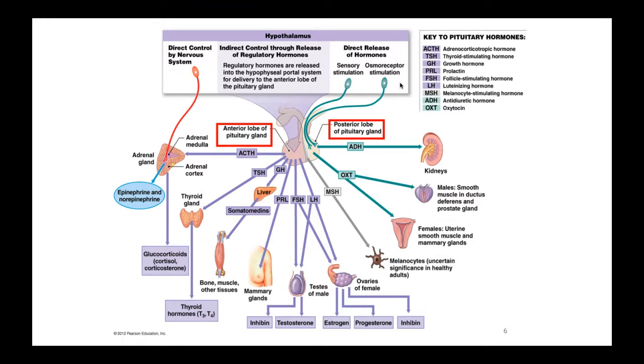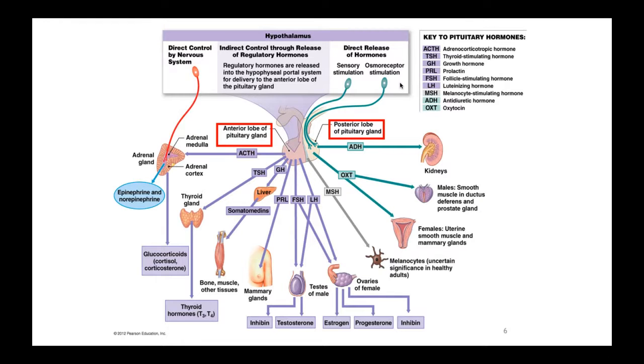When we look more in the posterior lobe, the neurohypophysis, we have oxytocin. Oxytocin is known to affect the female uterus, the smooth muscle, the endometrium, the myometrium, and then the perimetrium. Those are the three layers of the uterus. The oxytocin is going to affect the smooth muscle layer called the myometrium. It's going to make it contract. That's when women experience cramping during their menses or the contractions of labor.